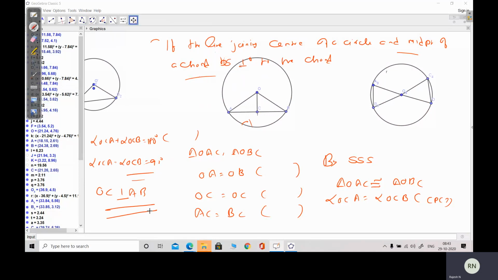That is one theorem, and this is its converse. What is the difference between a theorem and its converse? Suppose perpendicular from center to a chord bisects the chord.